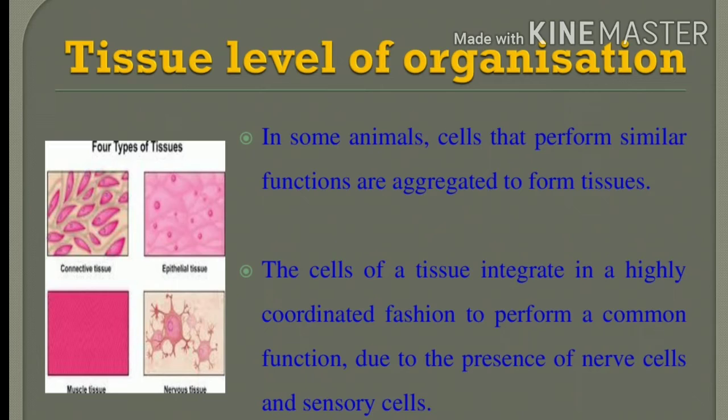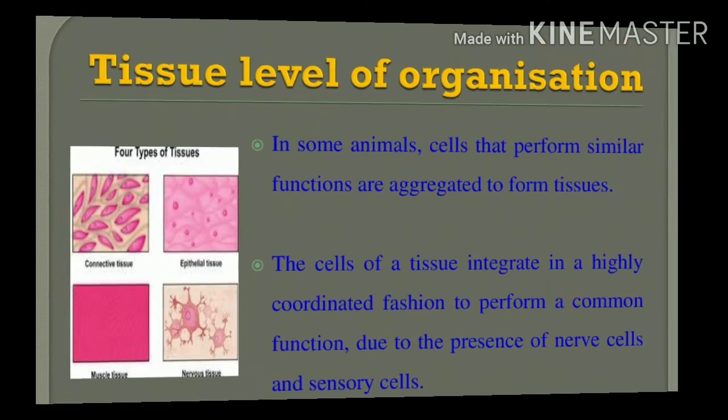At the tissue level, the tissues are integrated in a highly coordinated fashion. They perform their functions, and what is that function? A coordinating function. How can it be performed? With the help of nerve cells and sensory cells. Can you understand? The tissue level is integrated in a highly coordinated way. How is it highly coordinated? Through the presence of nerve cells and sensory cells.